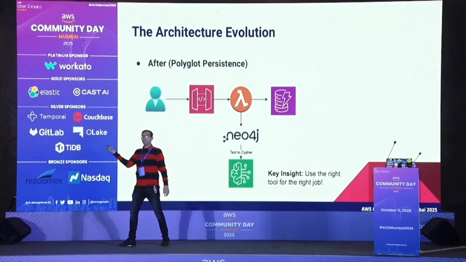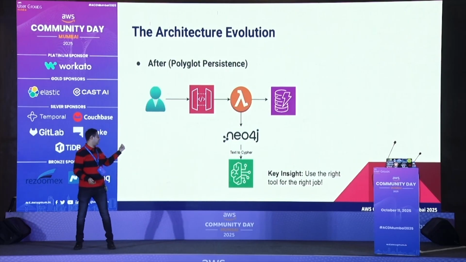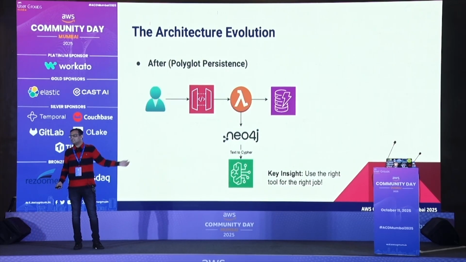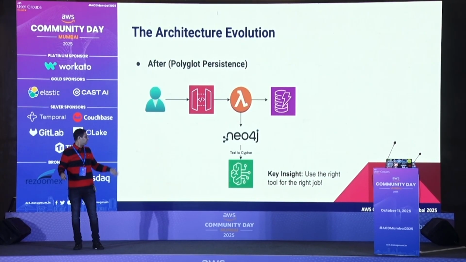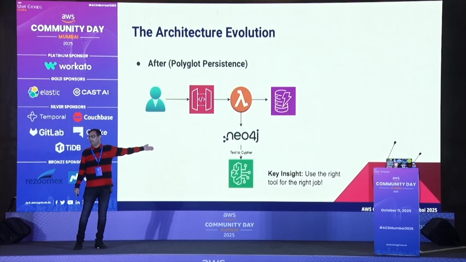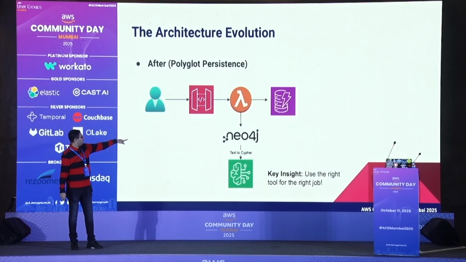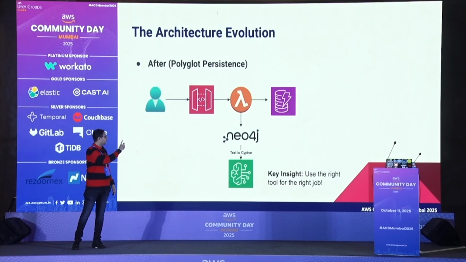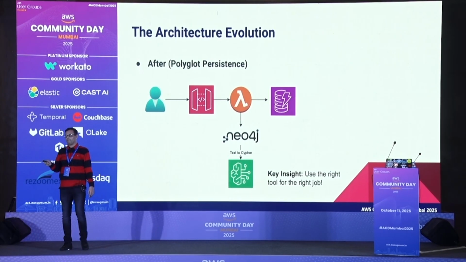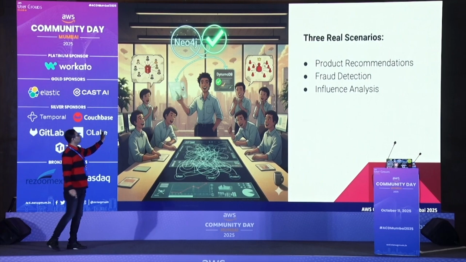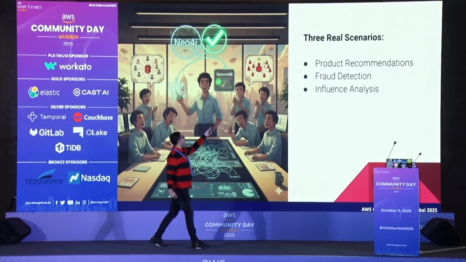You can have Amazon Neptune also, but I'm using Neo4j here because I'm talking about Neo4j. Amazon Neptune doesn't use Cypher, it's entirely different, and it's also very expensive. You cannot have it serverless. That's why I'm using Neo4j here. Feel free to experiment with Amazon Neptune also, as Neo4j supports Neptune. So I have a Neo4j, and it goes to text to Cypher. The idea is to use the right tool for the right job. With this, the product recommendation and everything can be done.